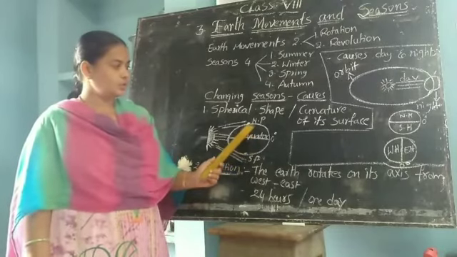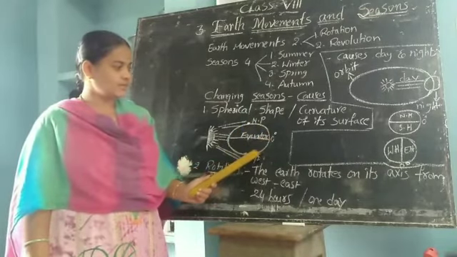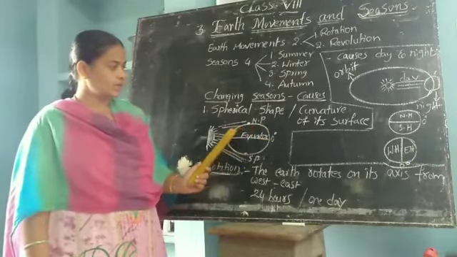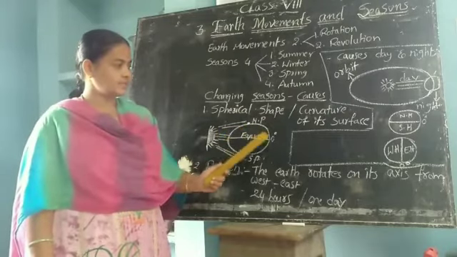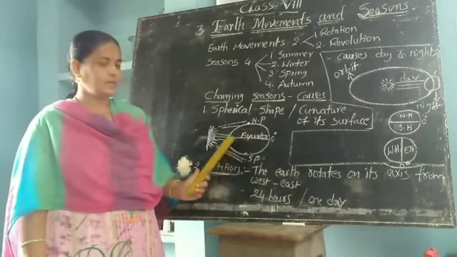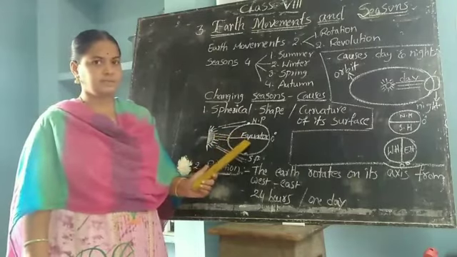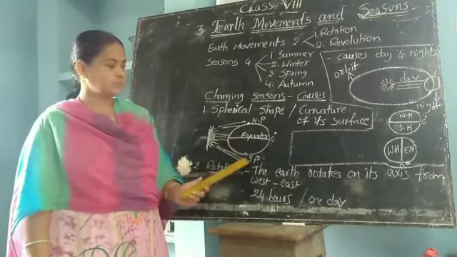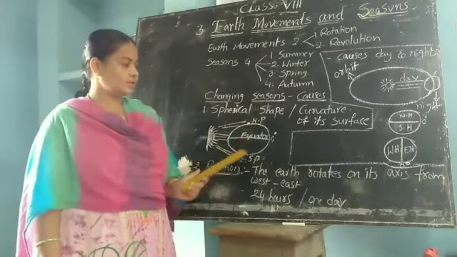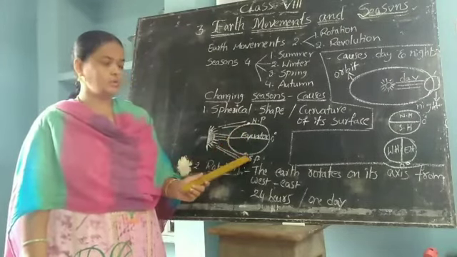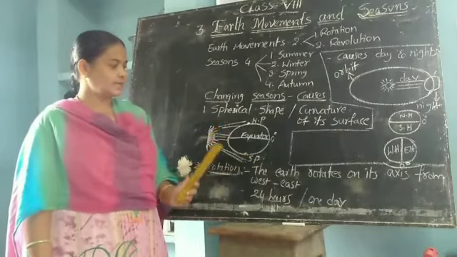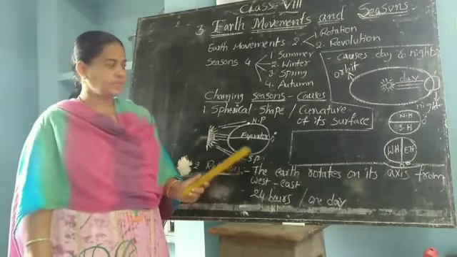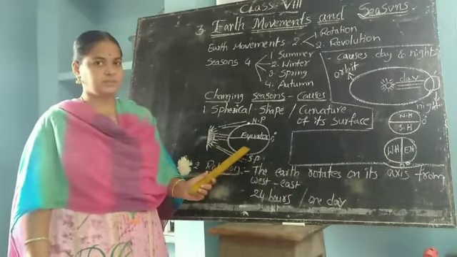And what is this? This is the curve. So due to the curvature of its surface, the equator receives the direct rays of the sun. At the same time, the polar regions, that means the north and south poles, receive the slanting rays of the sun. This is the first cause.